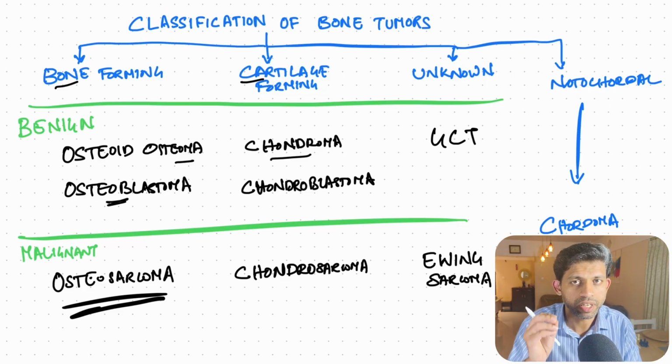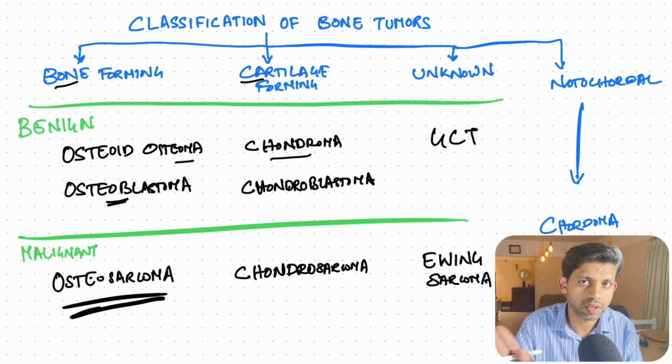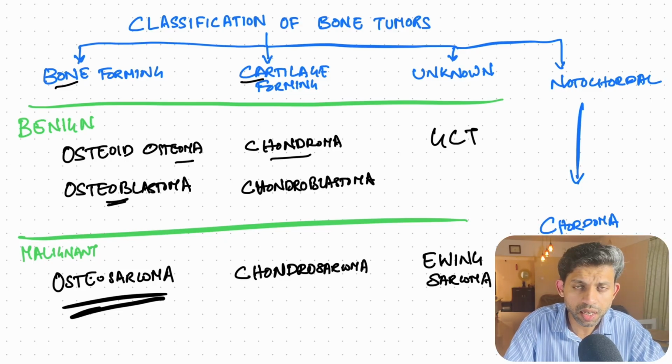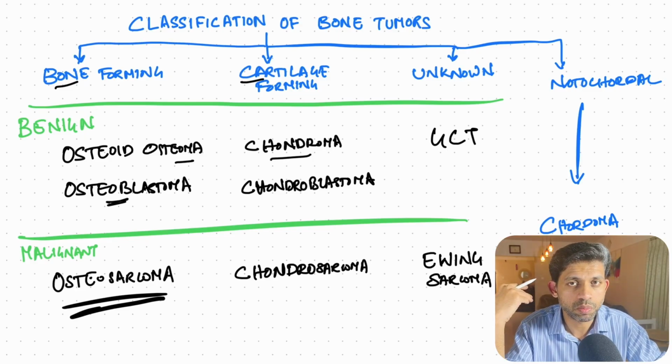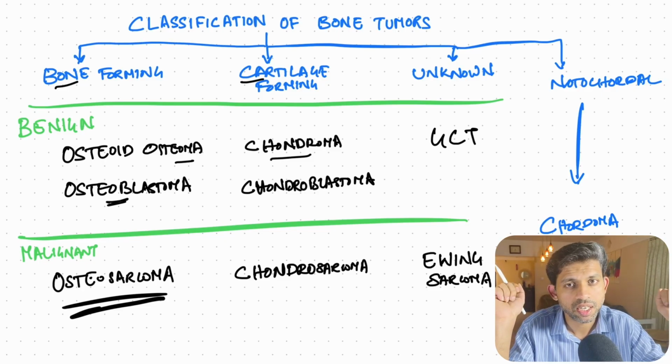Under bone forming, the benign ones are osteoid osteoma and osteoblastoma. Similarly, under cartilage forming, the benign ones are chondroblastoma and chondroma. Then under malignant ones, the bone forming one is osteosarcoma, and cartilage forming one is chondrosarcoma. Under unknown tumors, we have giant cell tumor, which is benign, and Ewing sarcoma, which is malignant. Now that you have understood the classification, it's time to move to osteosarcoma.